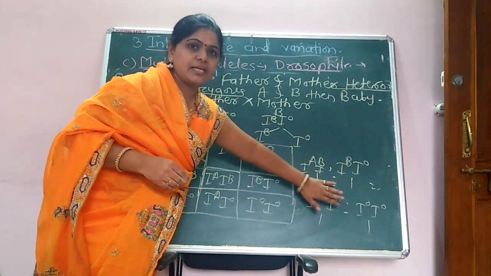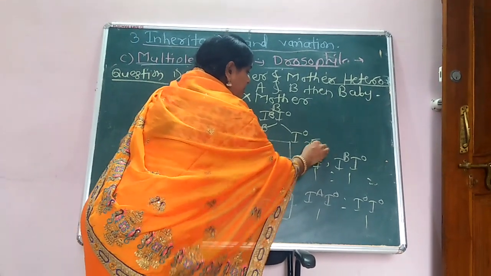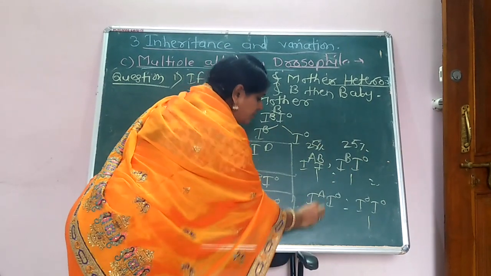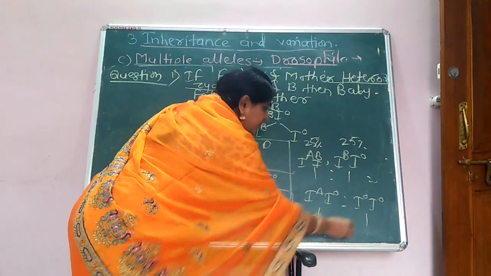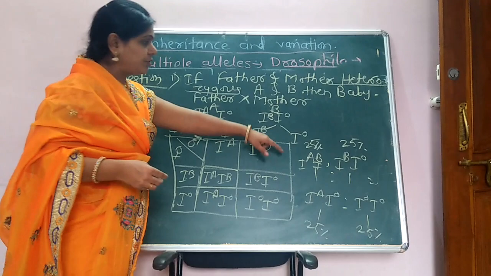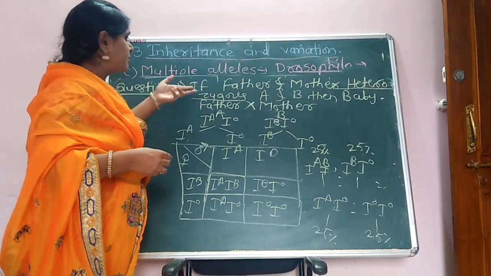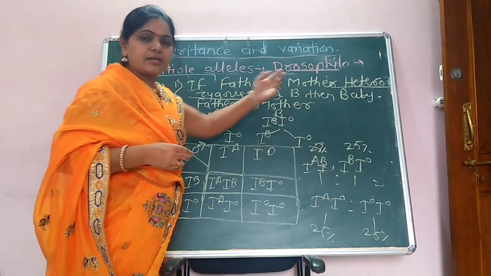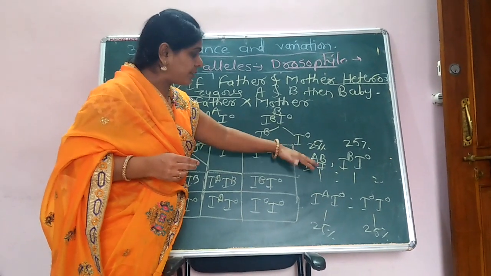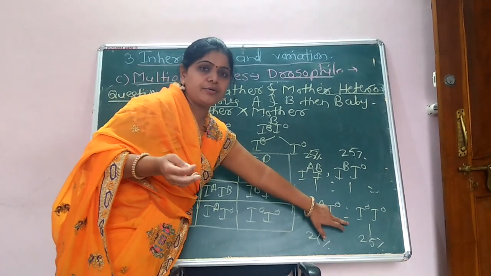The total progeny is 25% each. AB indicates 25%. Blood group B indicates 25%. Blood group A indicates 25%. And blood group O indicates 25%. That is, if father and mother are heterozygous A and B respectively, the baby will be 25% AB blood group, 25% B, 25% A and 25% O.